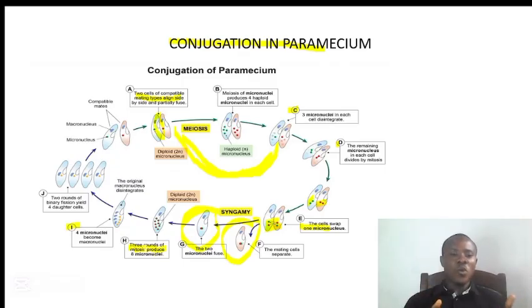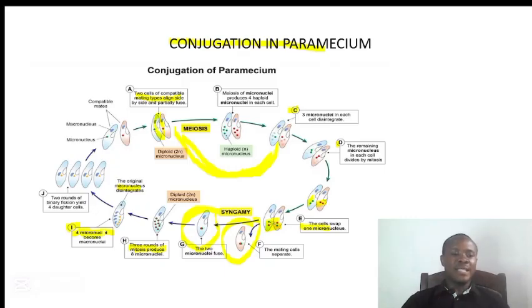So after we have got the 8 micronuclei, as we have it here in I, 4 micronuclei will become macronuclei, and the original micronucleus will now disintegrate. So after that, we will have 4 micronuclei and 4 macronuclei. So in here now we have our macronuclei and we have our micronuclei.